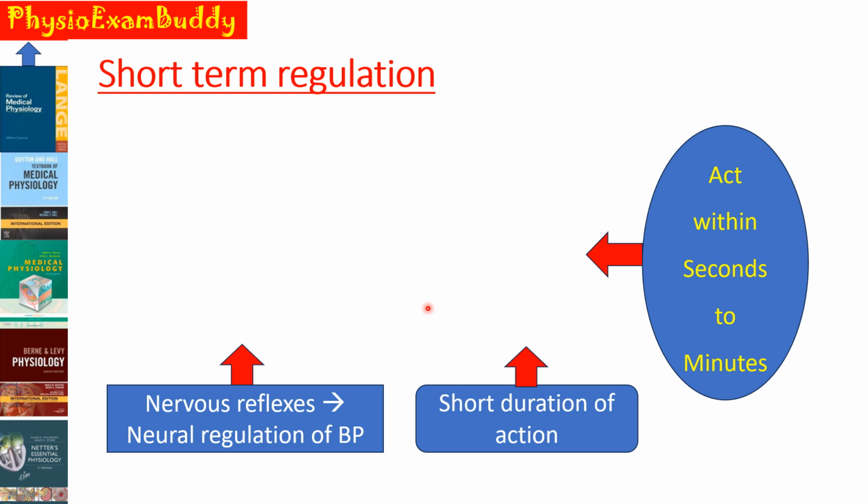Short-term regulation of blood pressure. It is also known as neural regulation of blood pressure, as all the mechanisms are nervous type of reflexes. These mechanisms are also known as short term because they act very rapidly, that is, within seconds to a few minutes of alterations in the blood pressure, and they also have a short duration of action. So these three are the peculiarities of the short term or neural regulation of blood pressure.